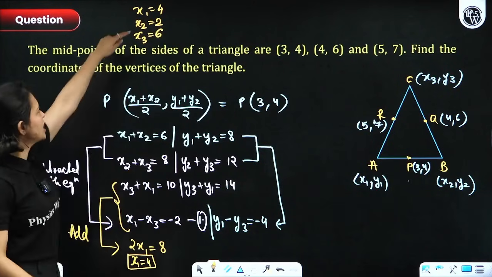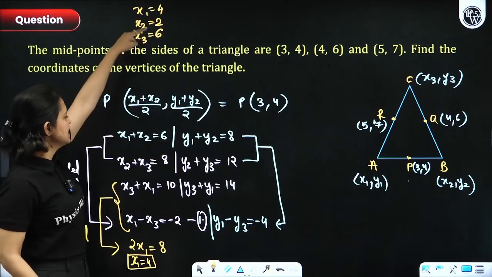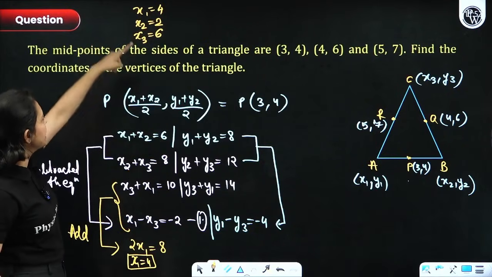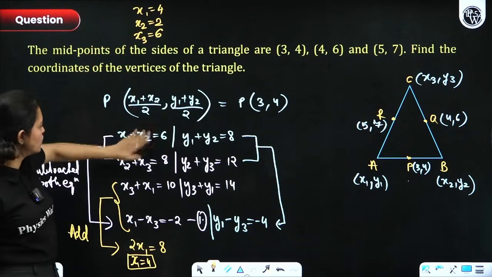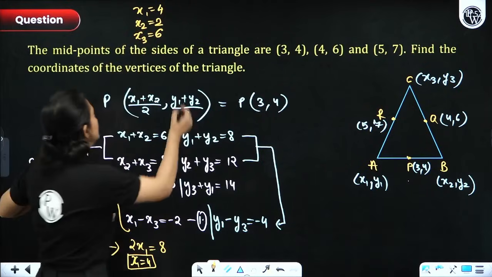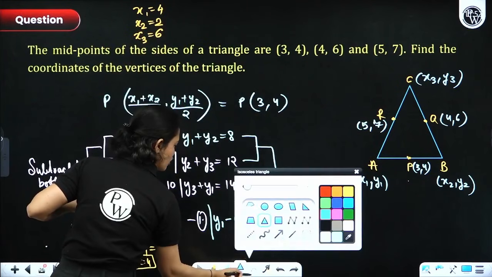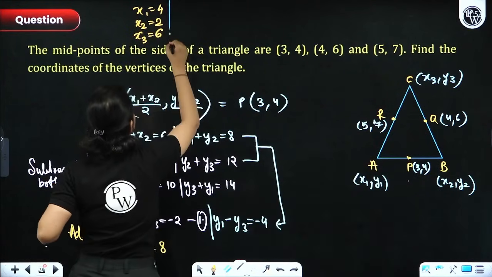Okay? And you can check also. See, 4 plus 2, 6. 6 plus 4 plus 2, 6. Then 6 plus 2, 8. And finally 4 plus 6, 10. So you can check also that you got the correct answer. Now similarly, I can get the values of the y's also. Okay? So let's do that, everyone.